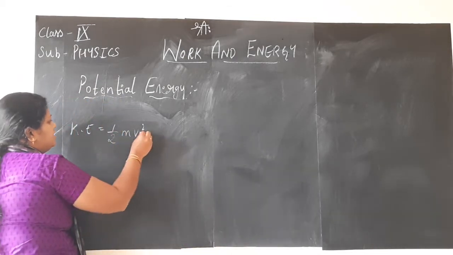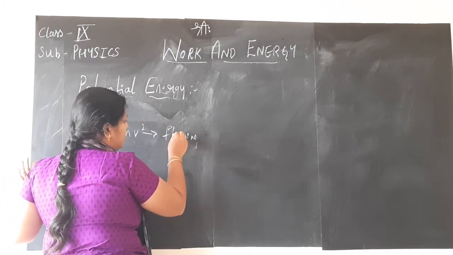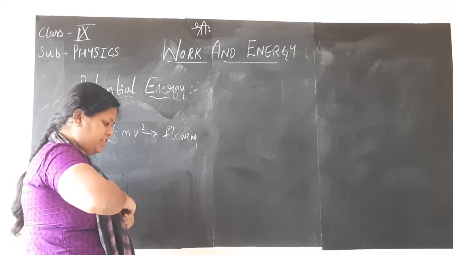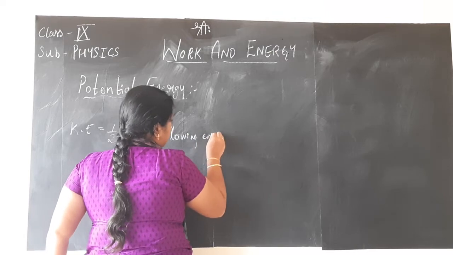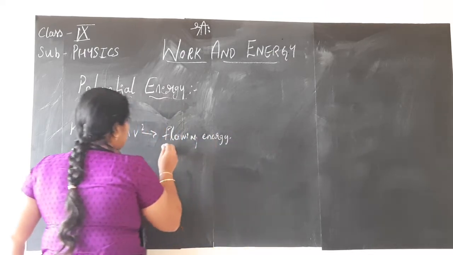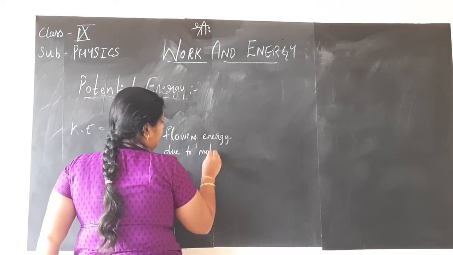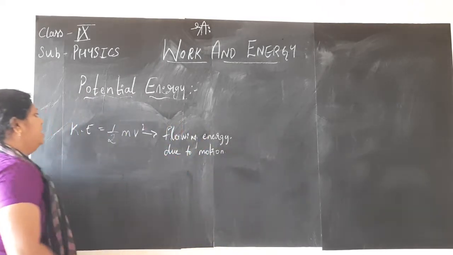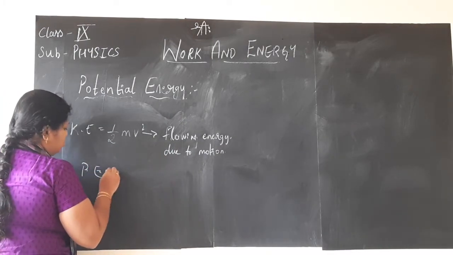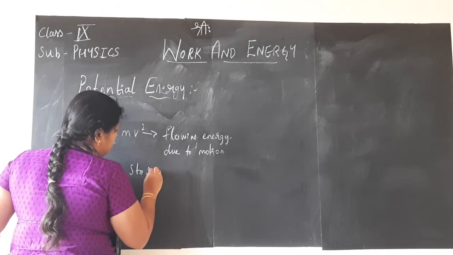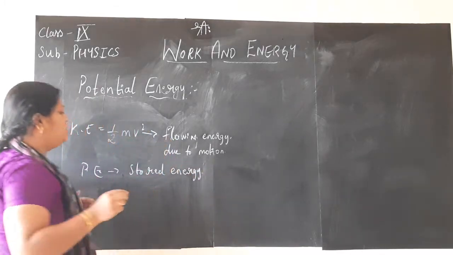We understood in the previous session that kinetic energy is flowing energy, or the energy due to motion of the body. Either way you can tell that is kinetic energy. But when it comes to potential energy, children, it is the stored energy. It is the energy which is stored.